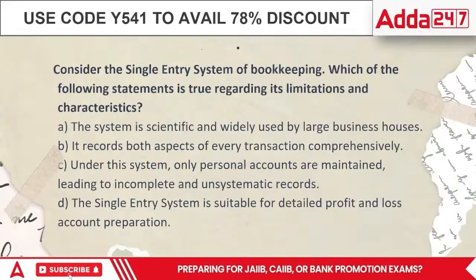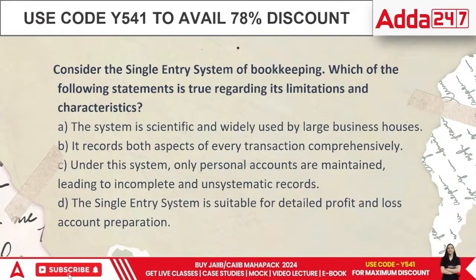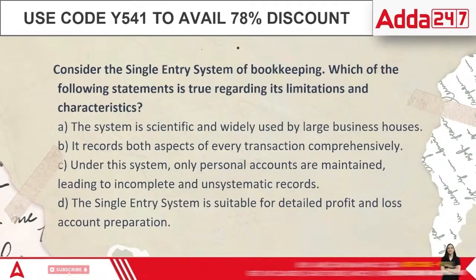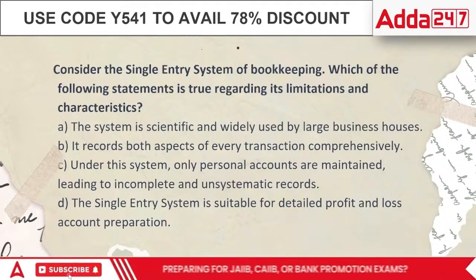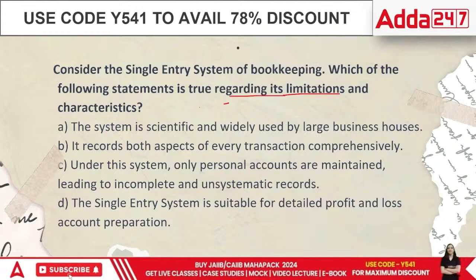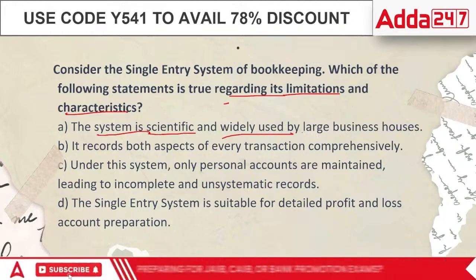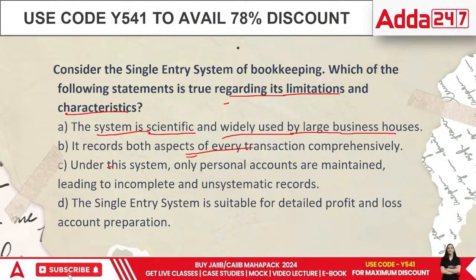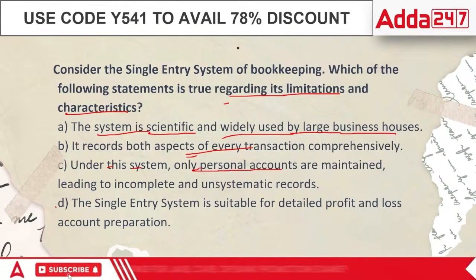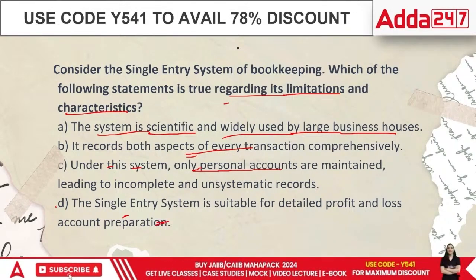Next question. This question is regarding single entry bookkeeping. Single entry is non-scientific, or I would say this is one-sided or incomplete recording. Which of the following statements is true? Its limitations and characteristics: the system is scientific and widely used in large business houses; it records both aspects of every transaction; under the system, only personal accounts are maintained, leading to incomplete and unsystematic records; the single entry system is suitable for detailed profit. Those points are terribly wrong.